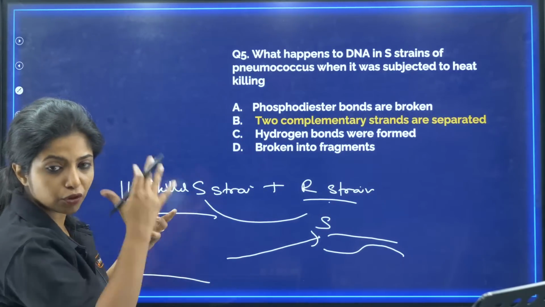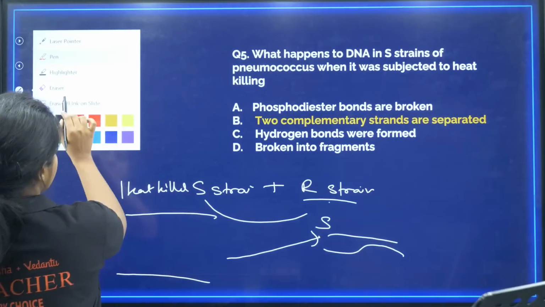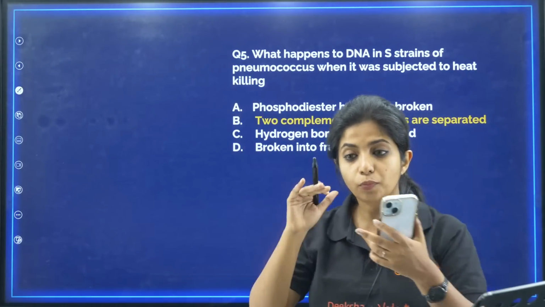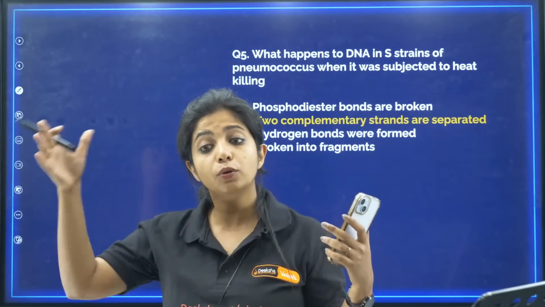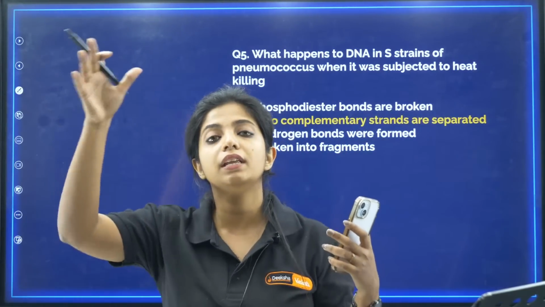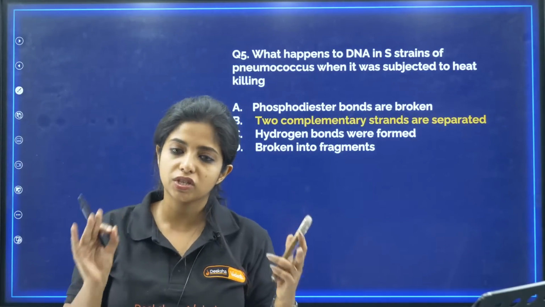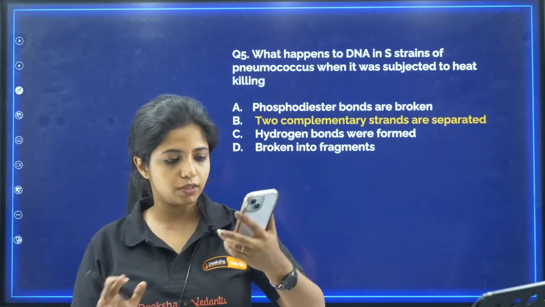So if it is fragmented, you cannot revert it back. There is no fragmentation happening in this heat condition. When you provide heat, it is not going to get fragmented. For that you would be needing enzymes to make the DNA into fragments. Here you are not giving any enzymes, just heat. In heat condition it will just denature.